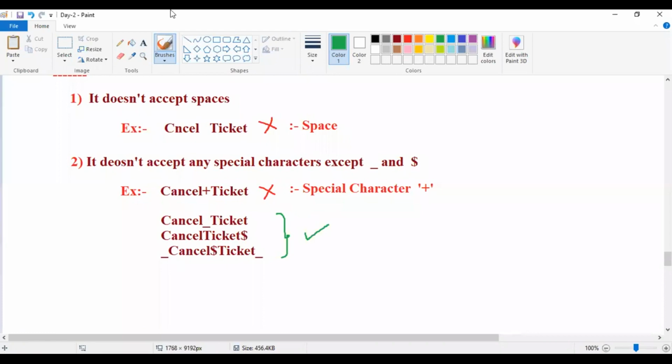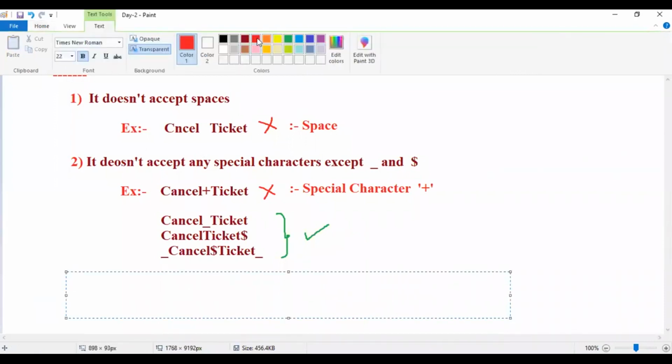This is your second rule. Guys, is the second rule clear for everyone? Is the rule clear? Good. So only underscore and dollar are accepted; except that, if you have any other symbol, it is not accepted.